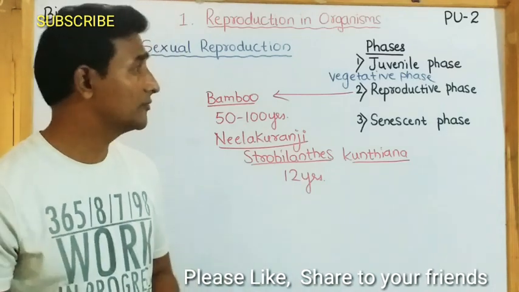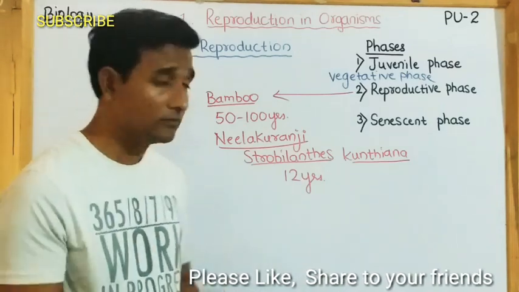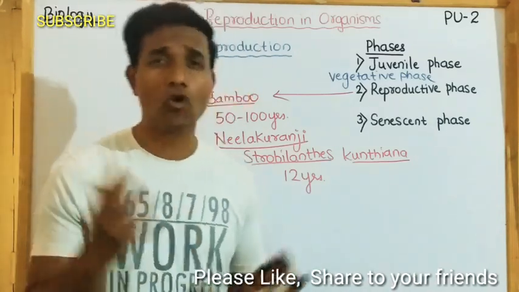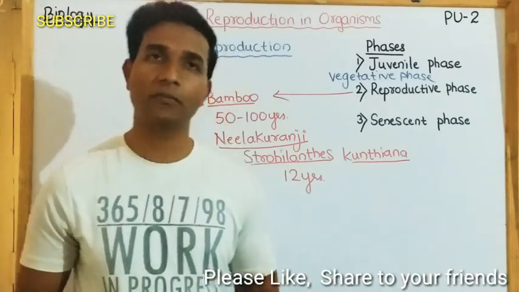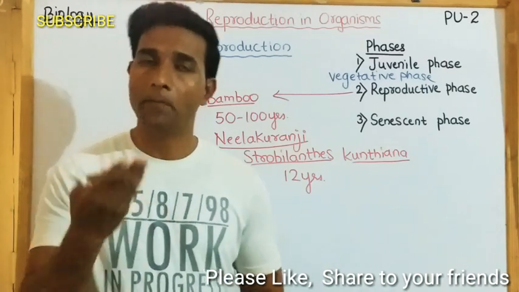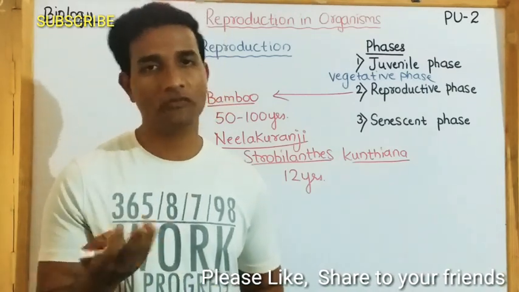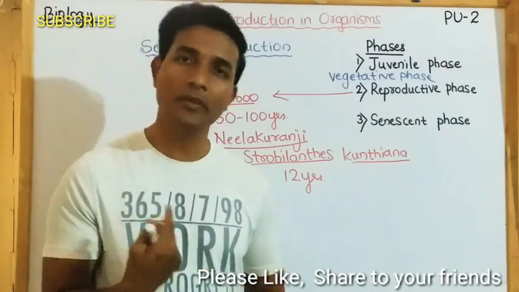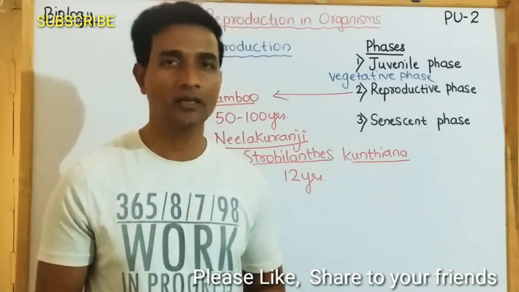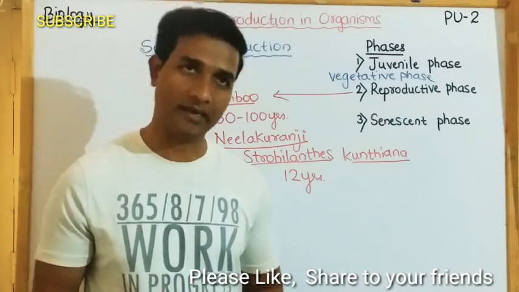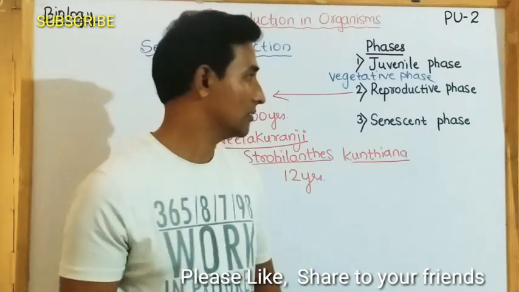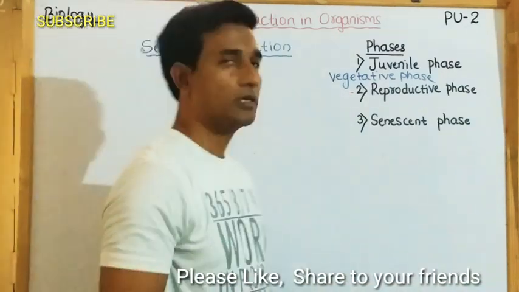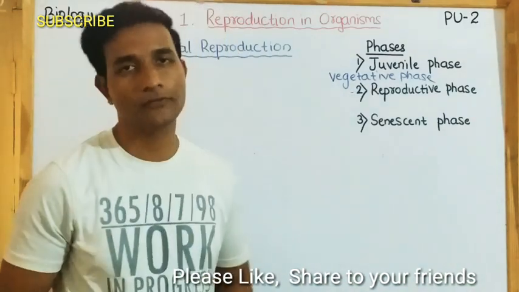And then you take animals. In animals, it is more complex when compared with plants. Animals may be egg-laying, which we call oviparous, or they may give birth to young ones, which we call viviparous. They may be seasonal or continuous breeders. So next is the reproductive phase.